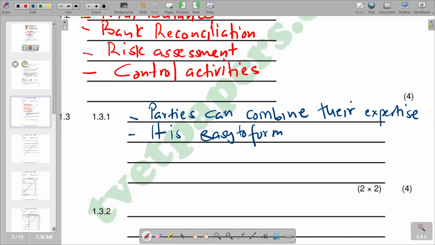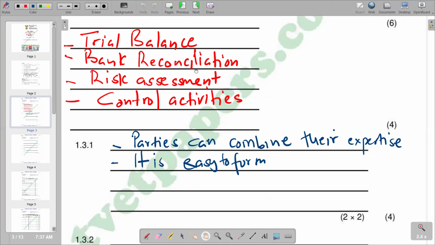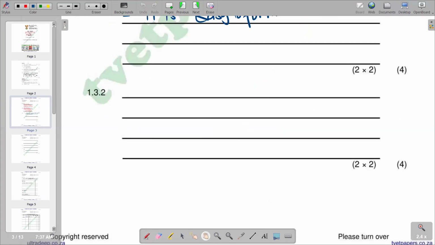So we go to the second part, 3.2, whereby it requires us to raise two points. Disadvantages now: we are saying there's lack of continuity of the partnership and partners. If partners die, it will be very hard for that partnership to continue operating. Upon the death of the partners, the operations of that partnership are going to be affected. So that's one of the disadvantages.